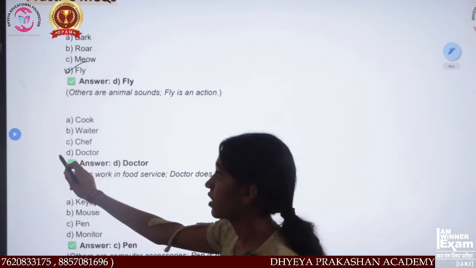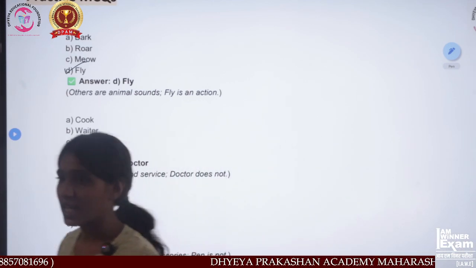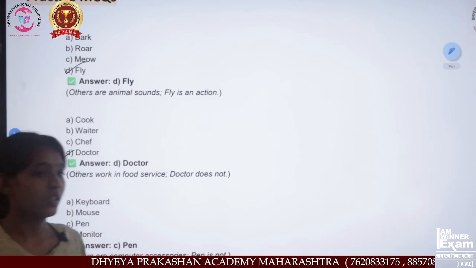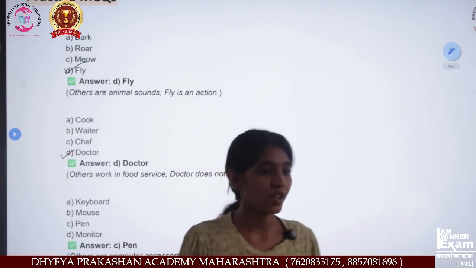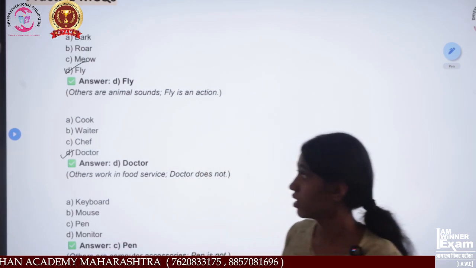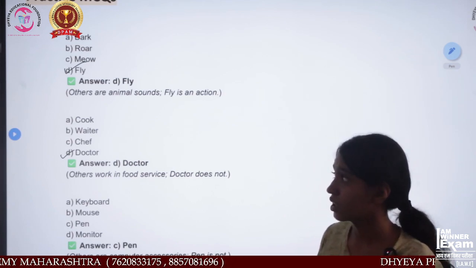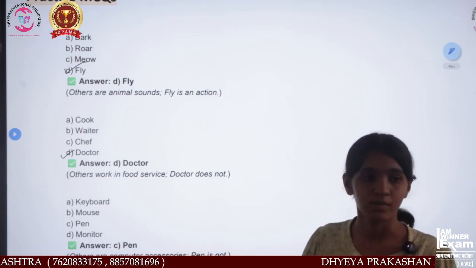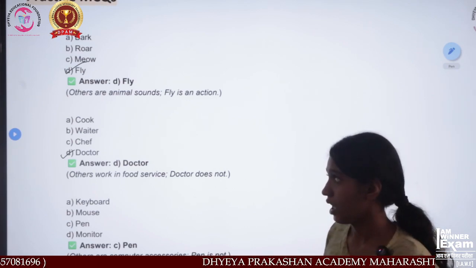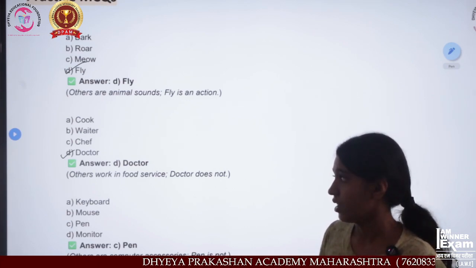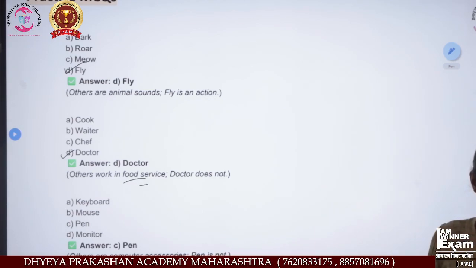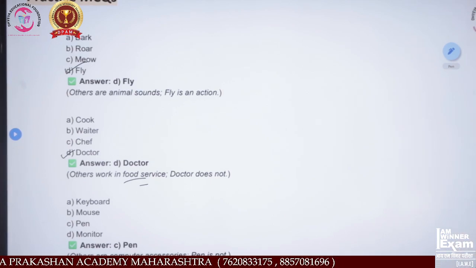Option D is different, because cook, chef, and waiter are related to food services. A cook cooks, a waiter serves the food, and a chef makes the food. Only the doctor is not related to food services. That means doctor is the odd one out.